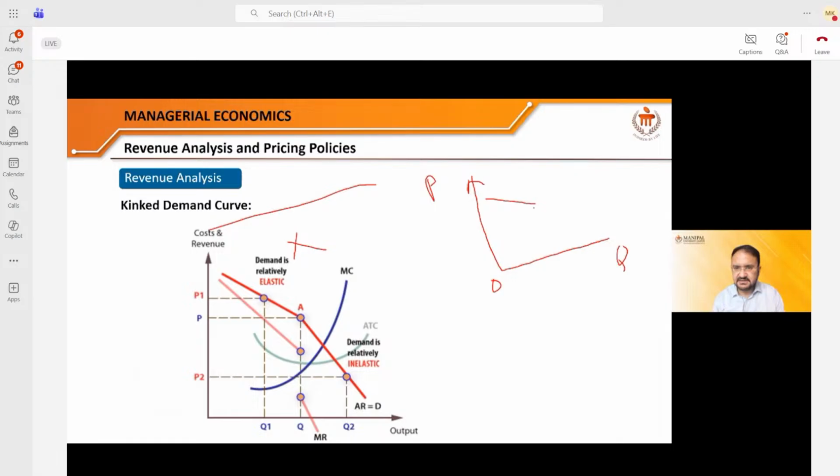It will go like this. This is known as a king demand curve. Why is it king? Because it is having an edge. It is having a corner here. This corner. What is the meaning of this corner?